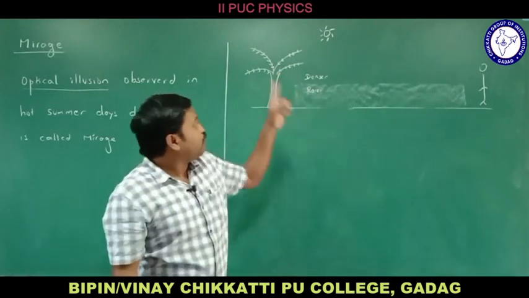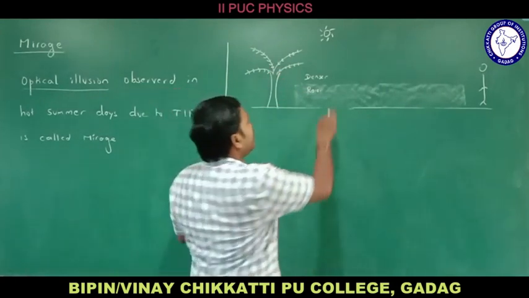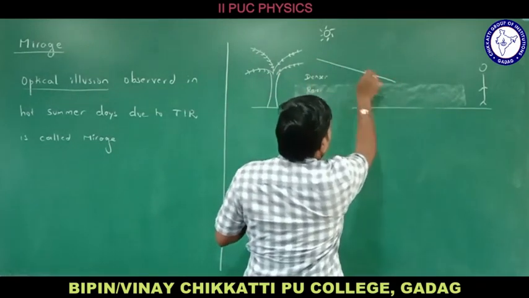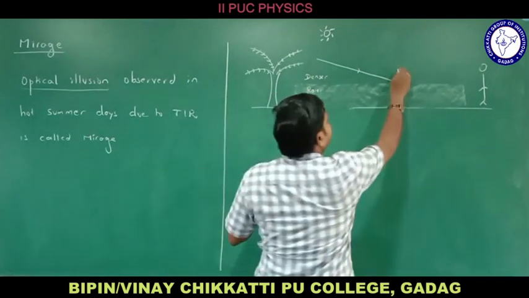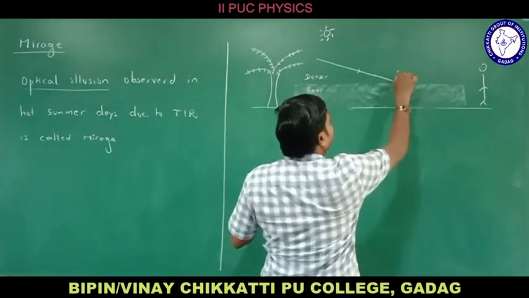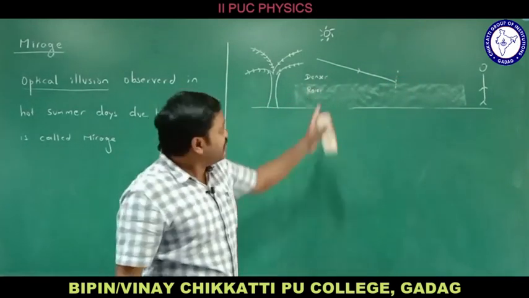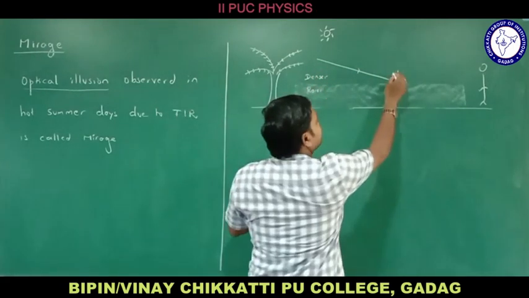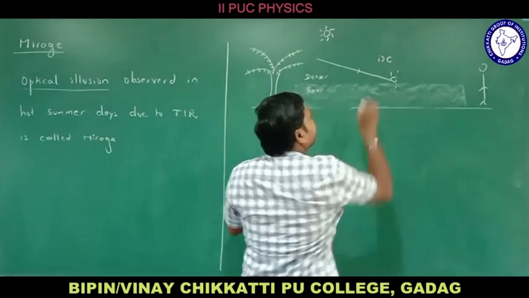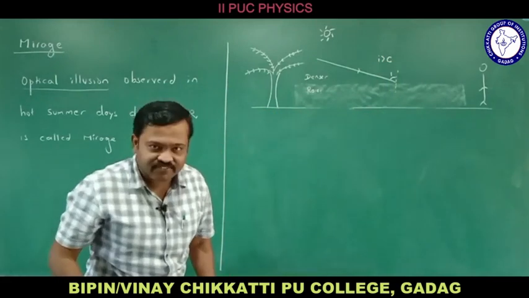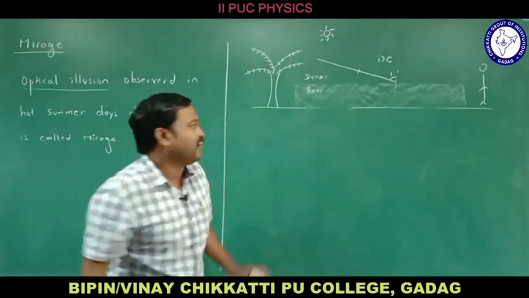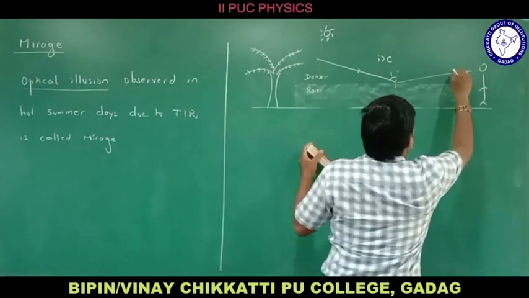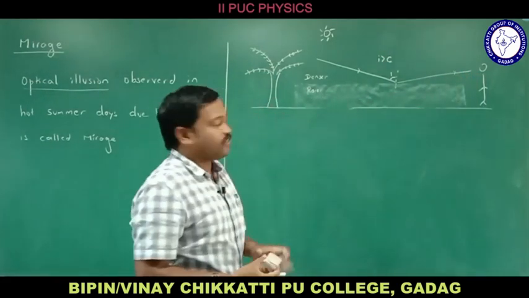Then, if you are observing the tree, a ray of light which moves from the denser medium to the rarer medium will have an angle of incidence greater than the critical angle. If the angle of incidence is greater than the critical angle, then it suffers reflection, that too total internal reflection. It suffers total internal reflection, and you are seeing from here, right?